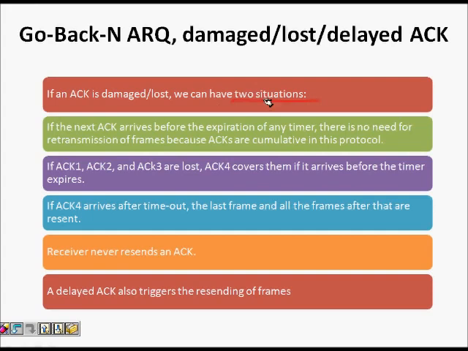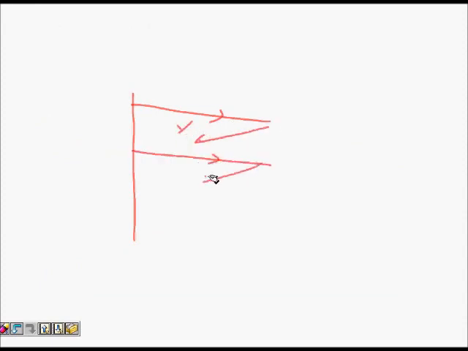We have two situations. First is if an ARQ is lost from the receiver side. So what can happen? A sender sends some frame, and its ARQ was lost. He sends another frame that was also lost, but he sends a third frame and the ARQ for this one is received. This also means that all the frames were received.